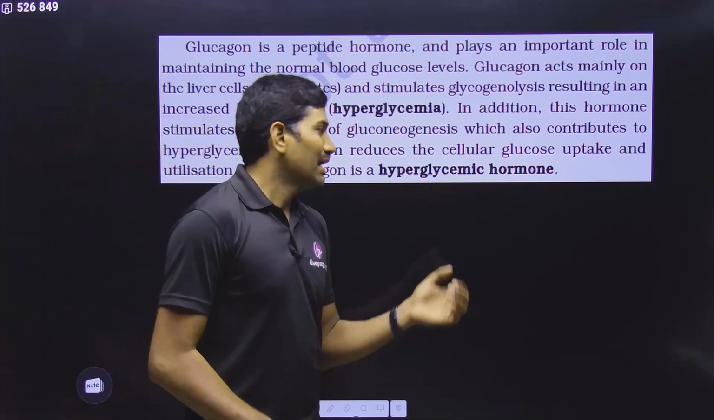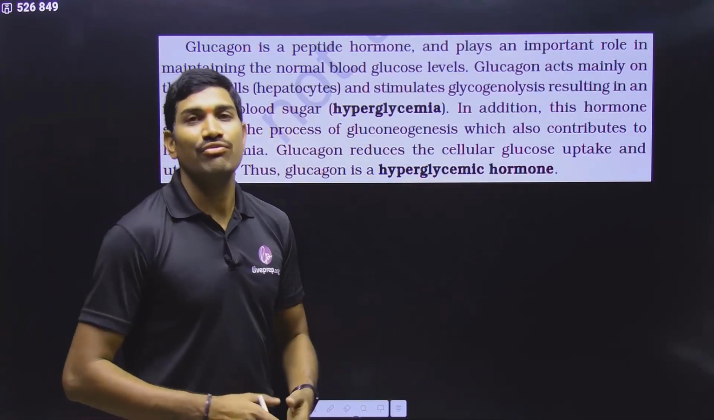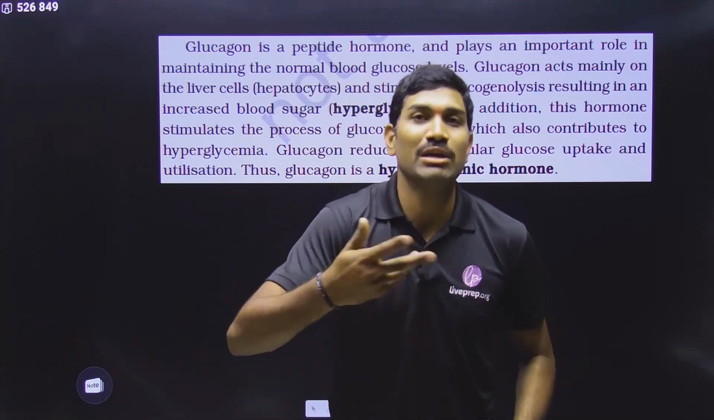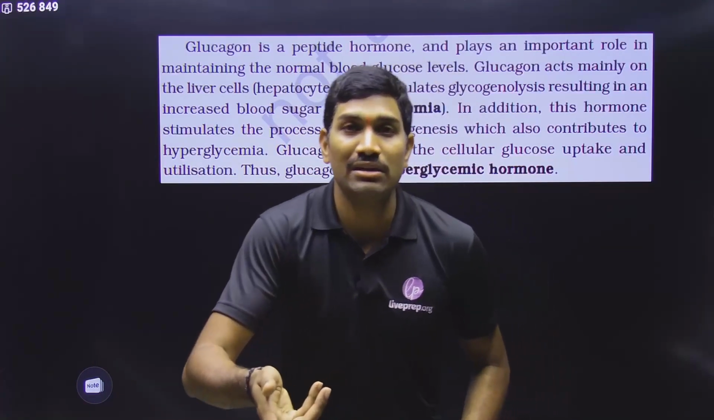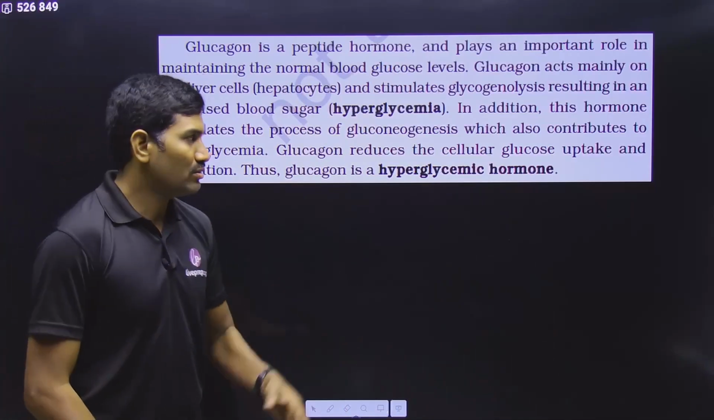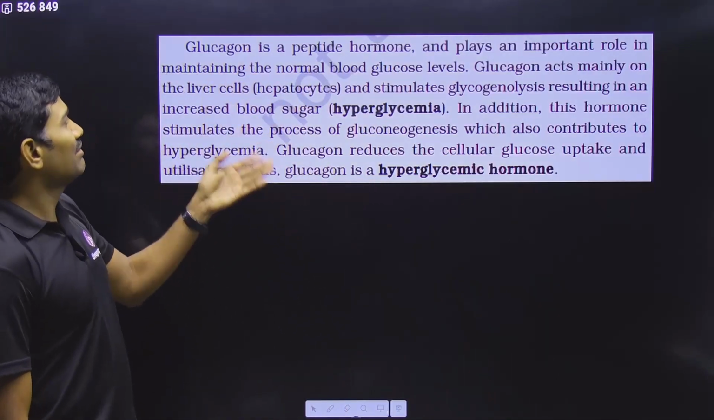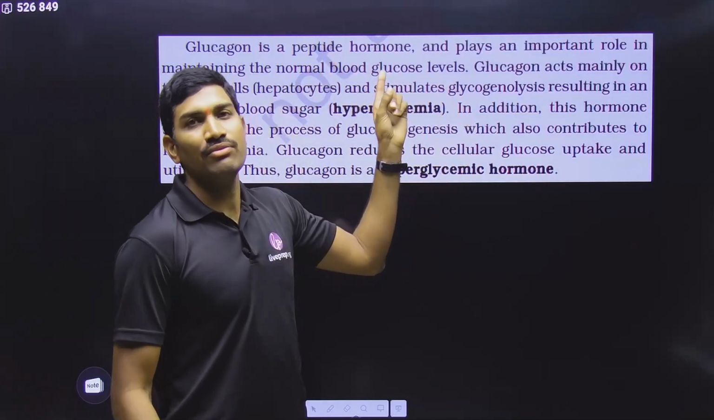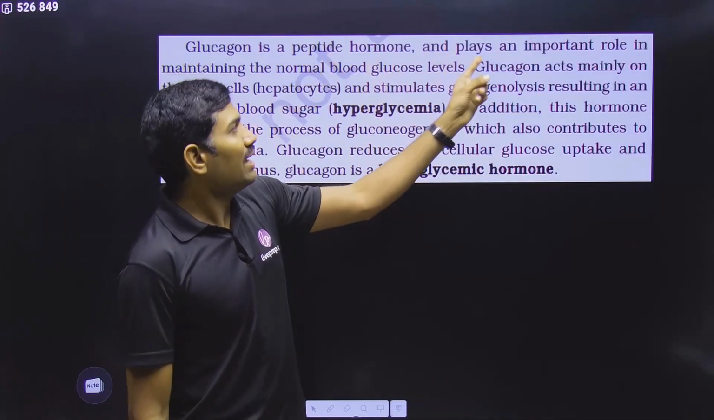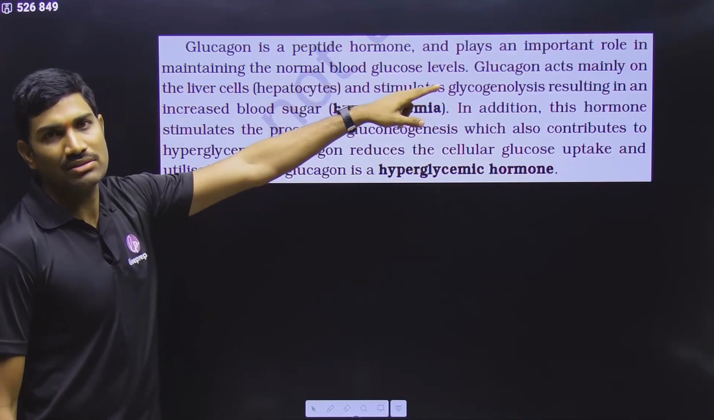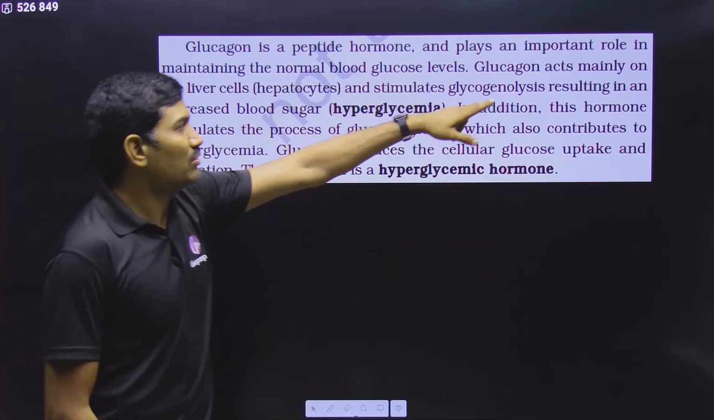So in terms of hypoglycemic and hyperglycemic, glucagon is increasing the blood glucose level, so it is a hyperglycemic hormone, and insulin is decreasing the blood glucose, so it is a hypoglycemic hormone. So these names you can use. Now quickly we will read these sentences. Glucagon is a peptide hormone. It is made up of amino acids, and it plays an important role in maintaining the normal blood glucose levels. It is helping in the maintenance of blood glucose levels.